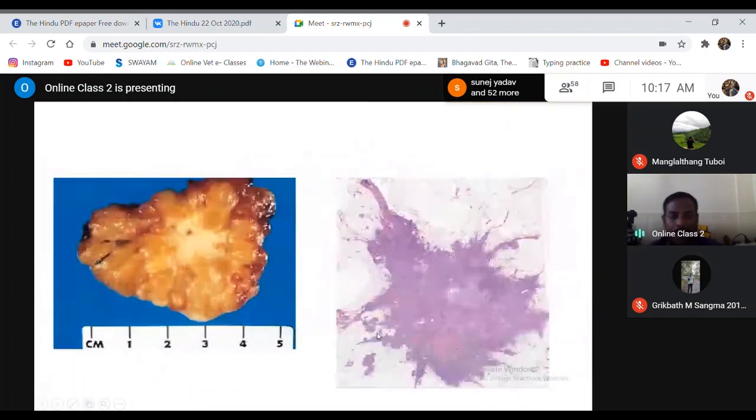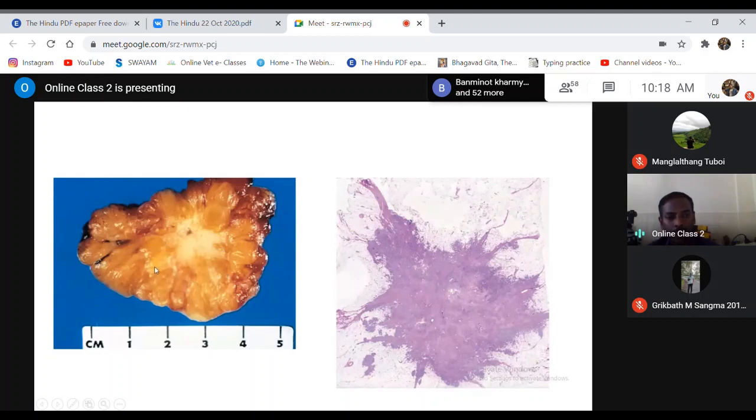So in the second picture, you can see the cells, but you cannot differentiate between the normal structures and the tumorous tissue. These white structures are the tumorous mass and the yellow structures are the normal tissue. Even here, you can find the normal tissue and the tumorous mass remain together, so it becomes very difficult to surgically remove that.